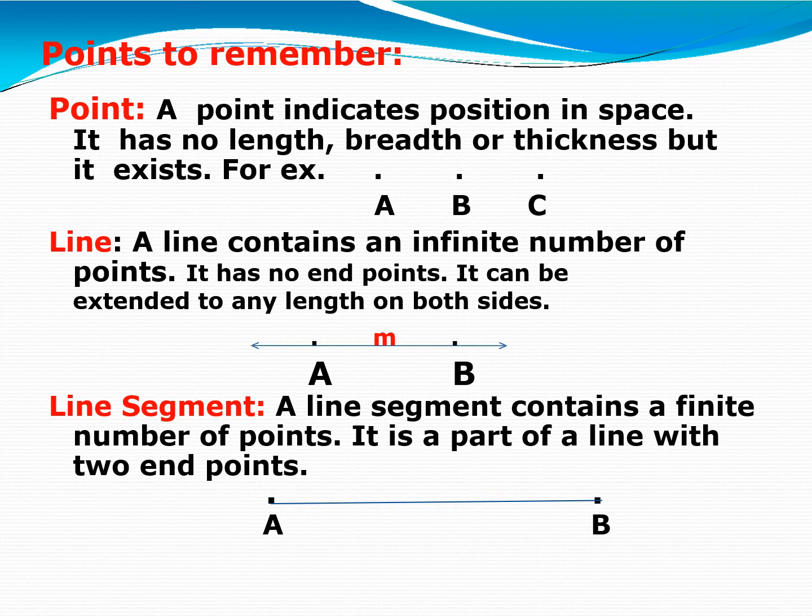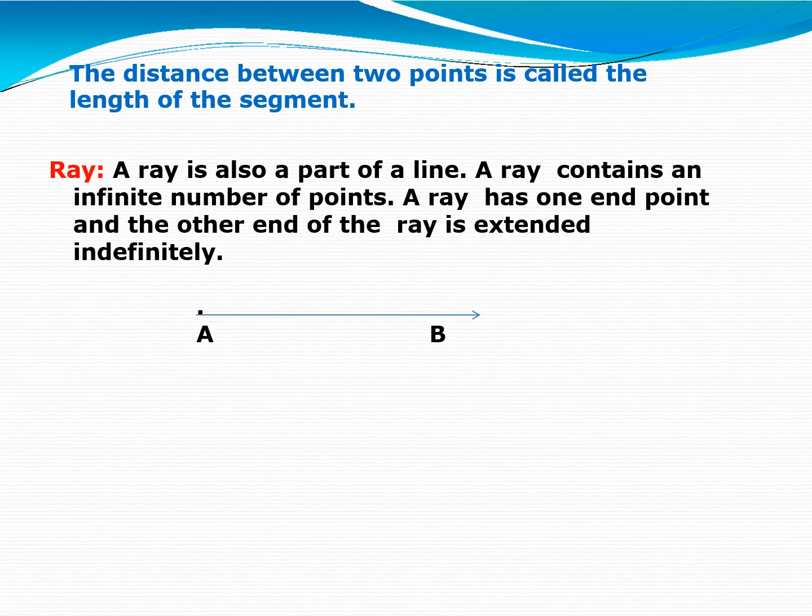Fine. Next is line segment. A line segment contains a finite number of points. It is a part of a line with two endpoints. It means it has fixed length, right? We cannot extend this line in any of the direction. It is a part of line. Hope you understand. Okay. So it is clear to you that the distance between 2 points is called the length of the segment. So we call it line segment.